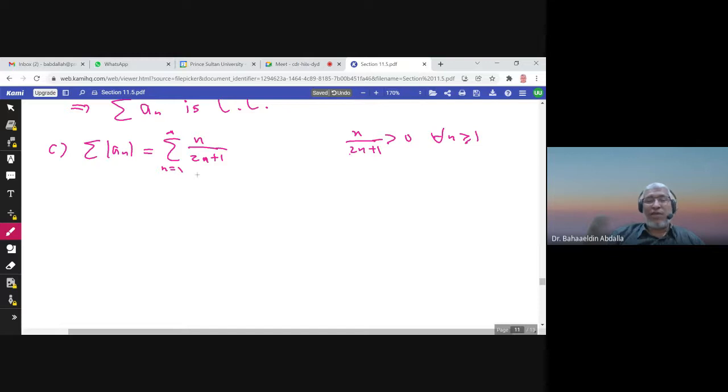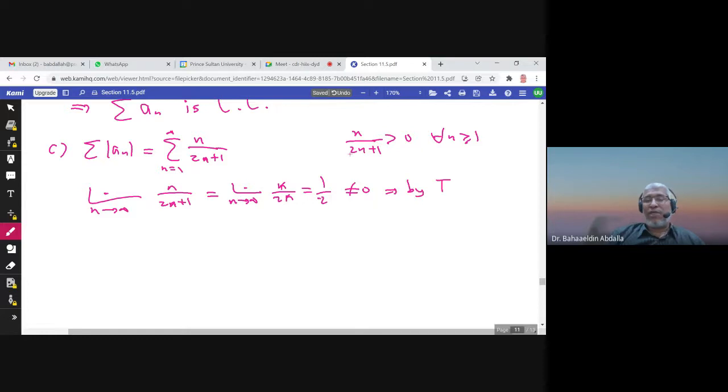What is bn here? Take the highest power, n over 2n. Oh, it would be a half. So there is no bn. So this means that if you take the limit of n over 2n plus 1 when n approaches infinity, you will get a half, and a half is not 0.